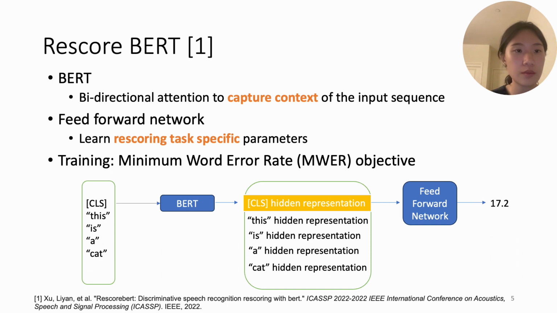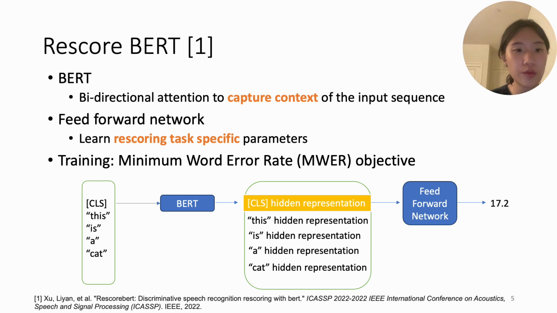There is a recent model called Rescoring BERT, which was also introduced by Amazon in 2022. There are two components in the Rescoring BERT model. The first part is the BERT, which is famous for its bidirectional attention to capture the context of the input sequence. And the BERT model will convert the input sequence into the hidden representation for each token.